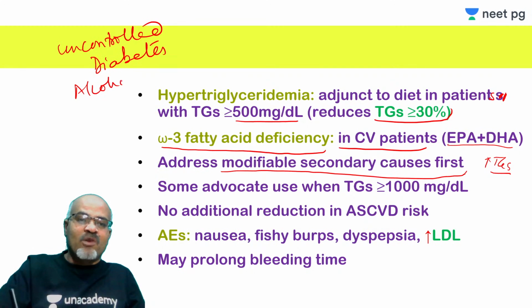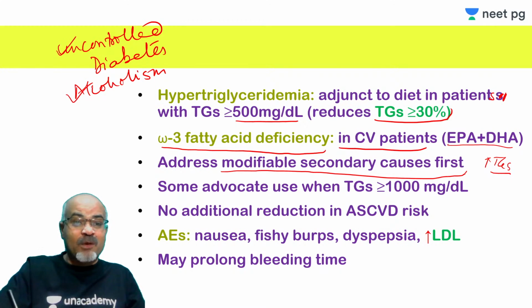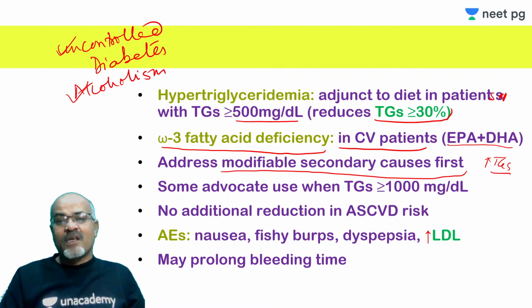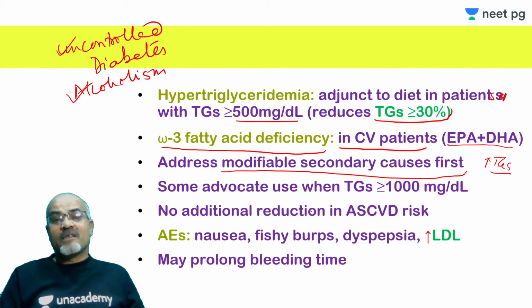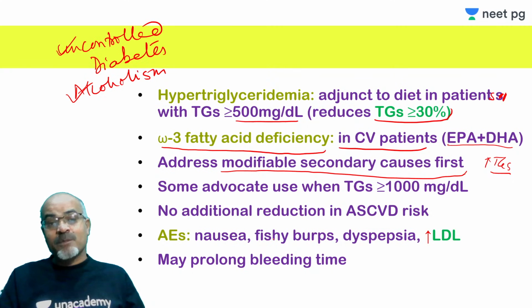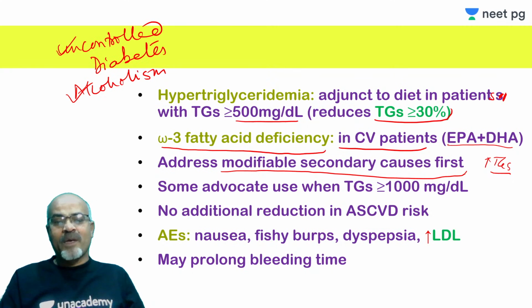Alcoholism, alcoholic people, these are the means. This raised triglyceride is the most common dyslipidemia observed in this class of population. Therefore, then only we should initiate and can derive maximum benefit of these omega-3 fatty acid ethyl esters. Some authorities advocate that they should be used only when the triglyceride level is more than 1000 milligram per deciliter. Then only there is increased risk of pancreatitis and all that.